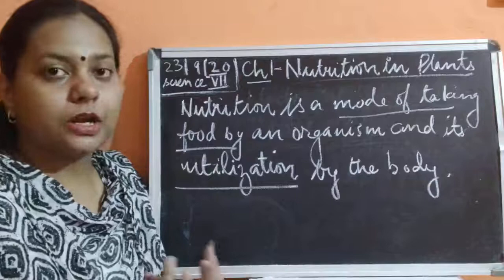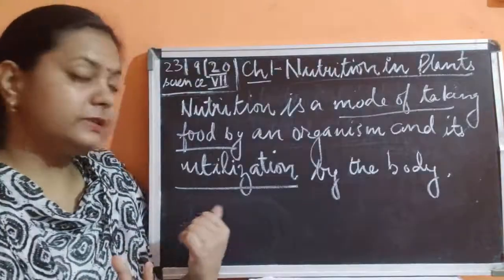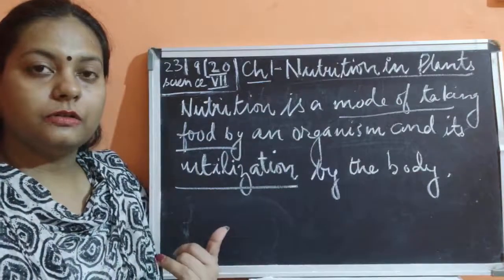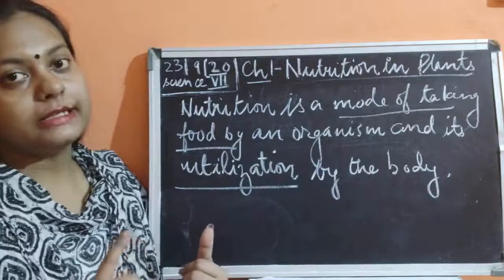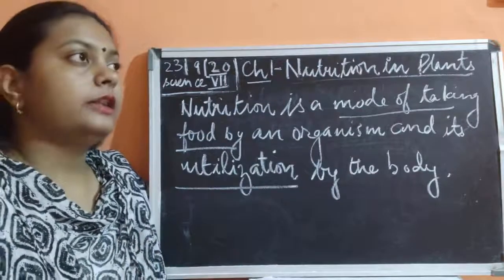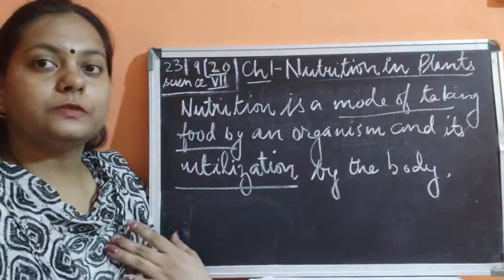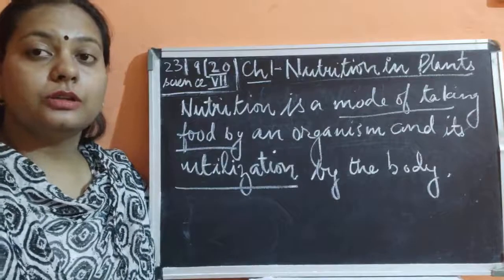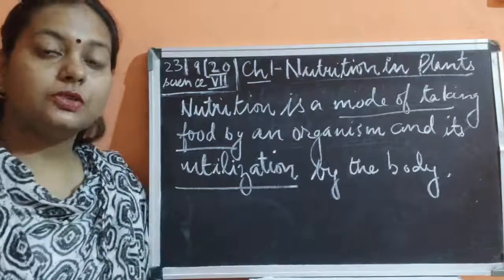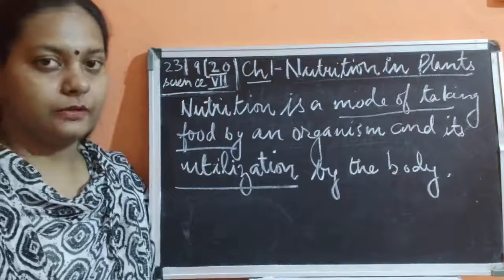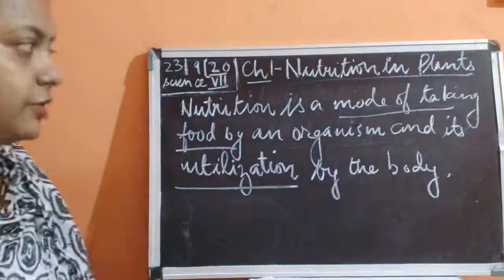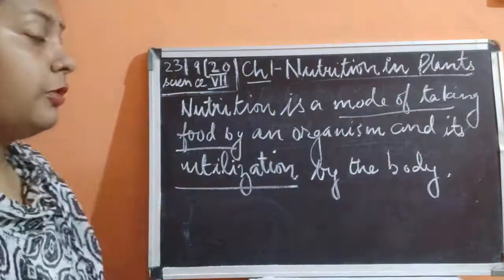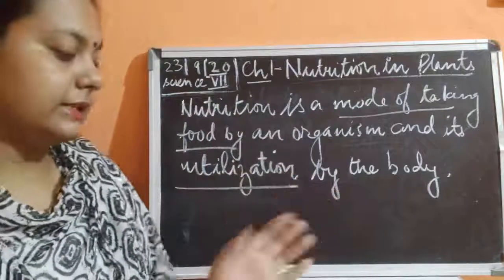So food is essential for our body because it is utilized for its growth, maintenance and repair, and also for the various processes that are important for any living organism so that they could live and survive. It is necessary for their survival. So nutrition is a mode of taking enough food by an organism and utilizing it in its body.